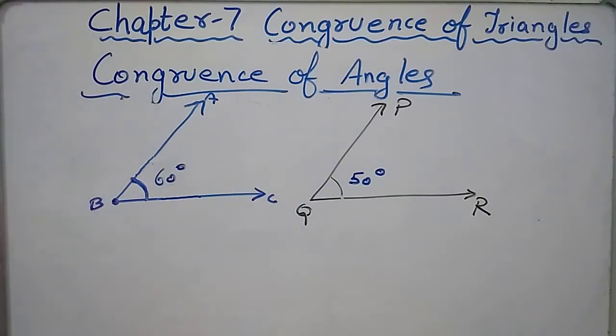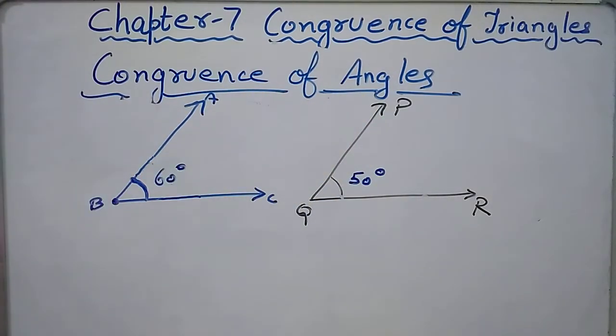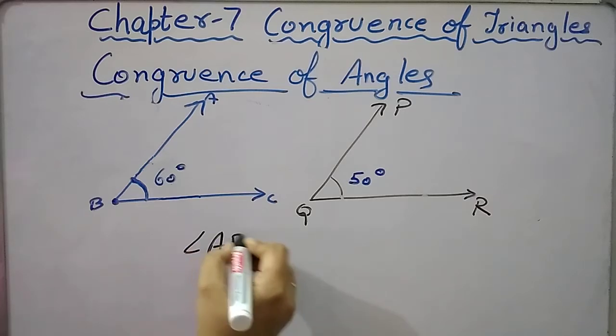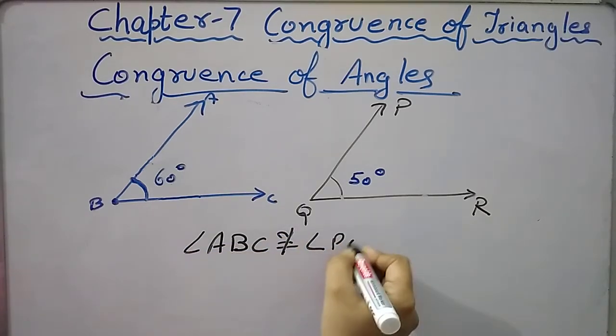So this is the meaning of overlapping or superposing. Both the angles have different measures, so if I put this angle PQR over this angle ABC, they will not overlap each other. So that means angle ABC is not congruent to angle PQR.